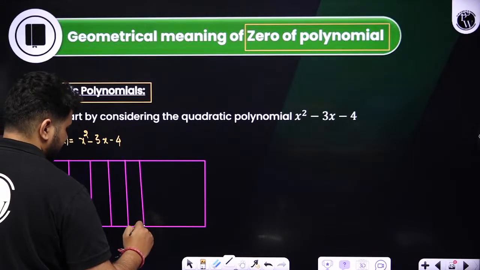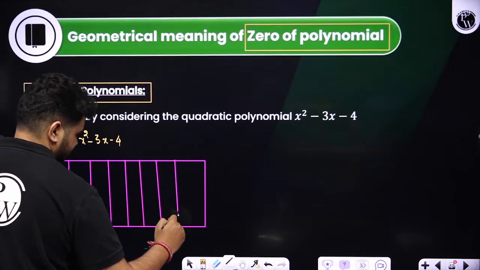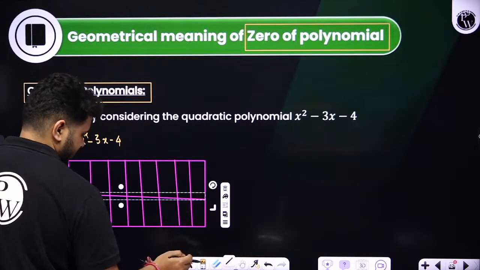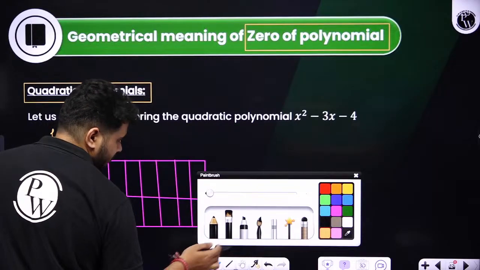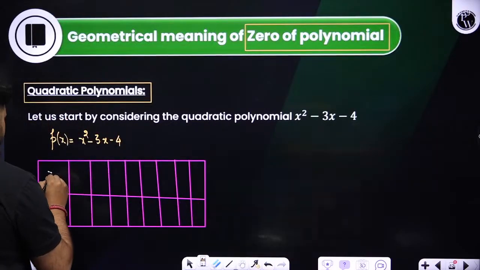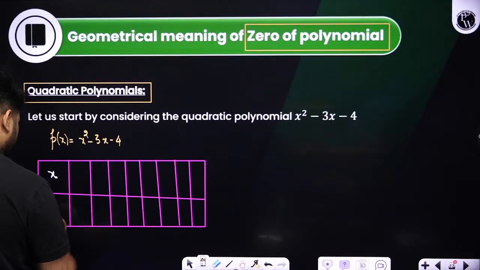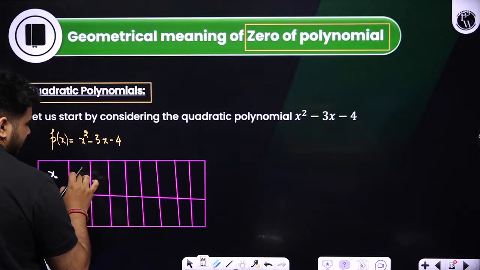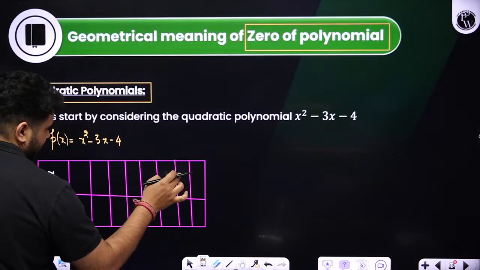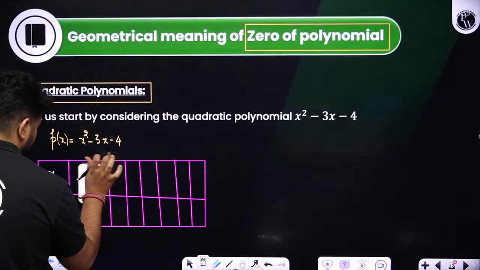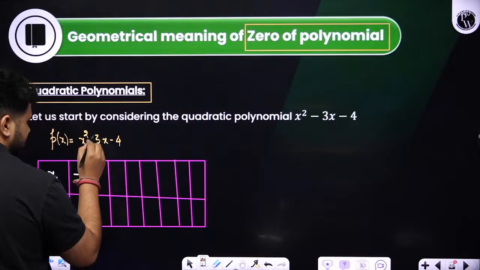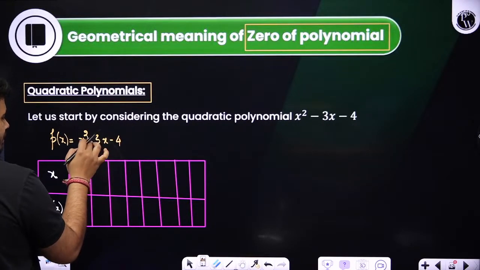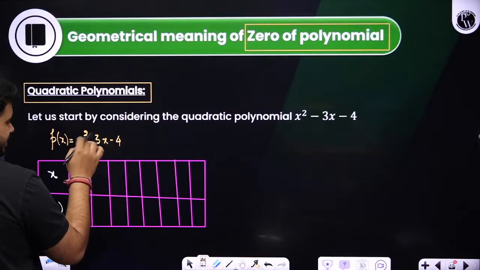I am taking values. I am taking the input values of x over here. Let's see how many values we can take. So let this be x, inputs I am taking, and here you will get the values of p of x. Clear? Here if I substitute, students, minus 4, minus 3, minus 2, 0, 1, 2, 3. We can start from minus 3 over here. So if I substitute minus 3 over here, it will be nothing but, minus 3 whole square will be 9. 9 plus 9, because minus of minus is plus, 9 plus 9 is 18.